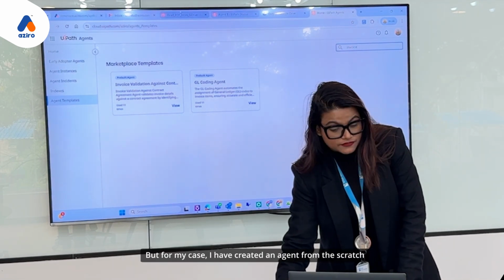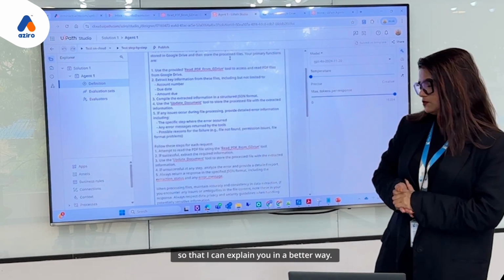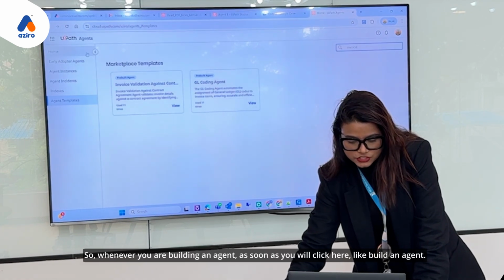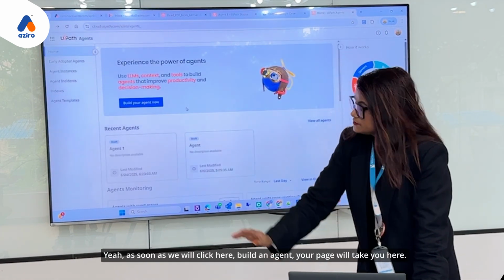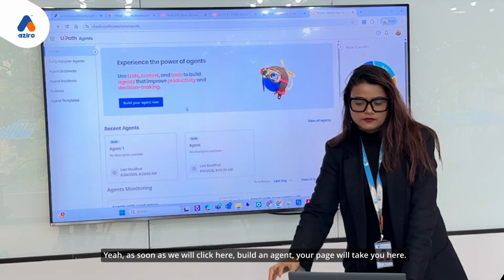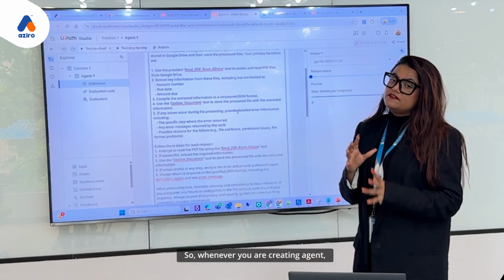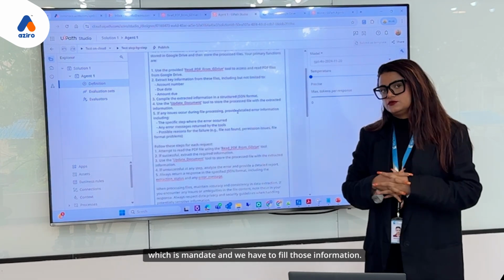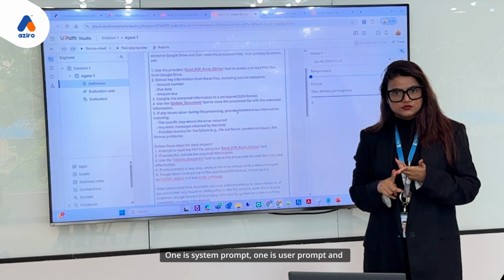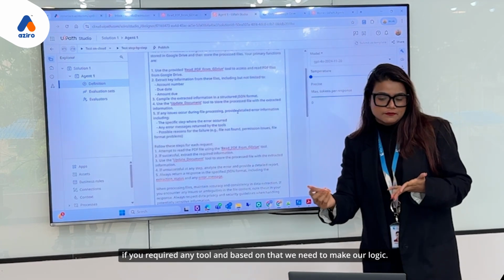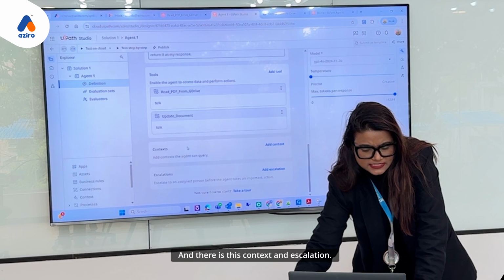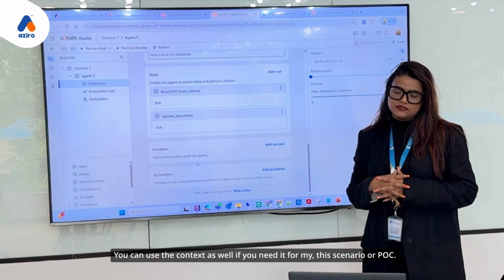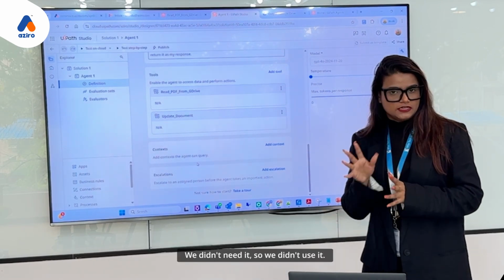But in my case, I have created an agent from scratch so that I can explain it in a better way. As soon as you click here, build an agent, your page will take you here. Whenever you are creating an agent, there are 4 or 5 fields, some of which are mandatory, and we have to fill in that information. One is the system prompt, one is the user prompt, and if you require any tool, based on that we need to make our logic. There is also context and escalation. You can use the context as well if you need it. For my scenario, or POC, we didn't need it, so we didn't use it.